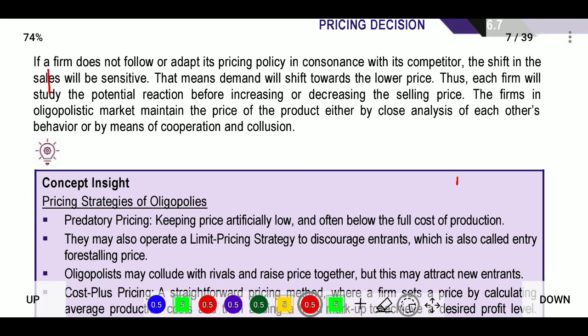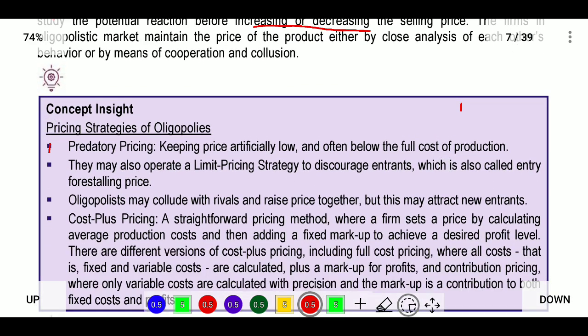Next, if a firm does not follow or adapt its pricing policy consonant with its competitors, the shift in sales will be sensitive. That means demand will shift toward the lower price. Thus each firm will study the potential reaction before increasing or decreasing the selling price. The firms in an oligopolistic market maintain the price of the product either by closely analyzing each other's behavior or by means of cooperation and collusion.